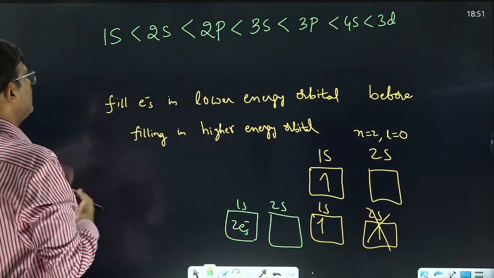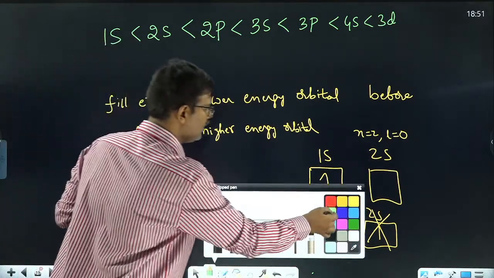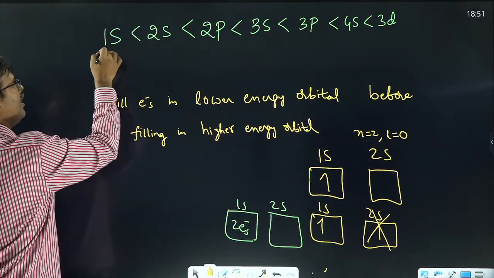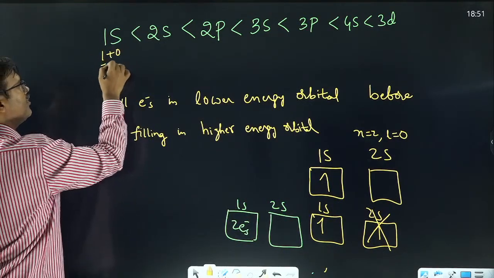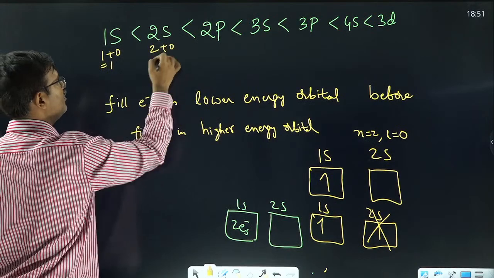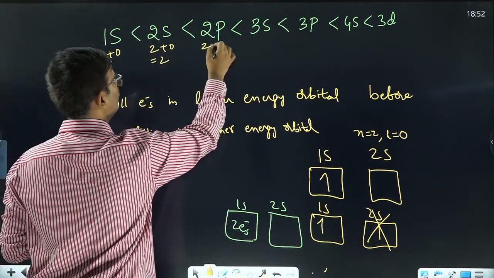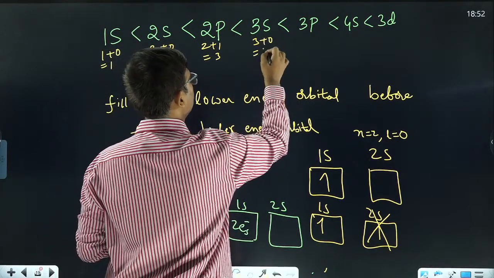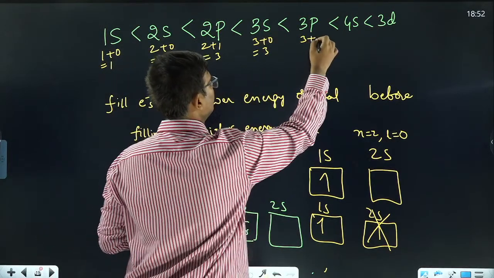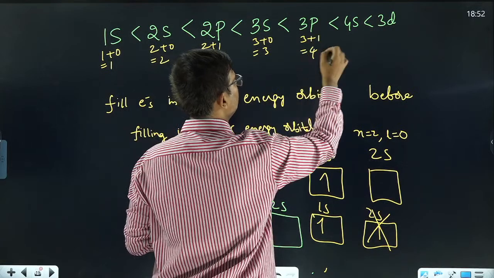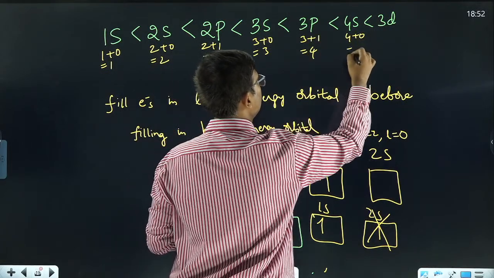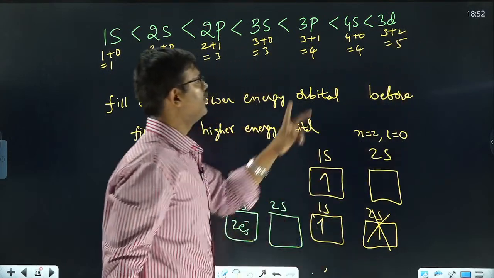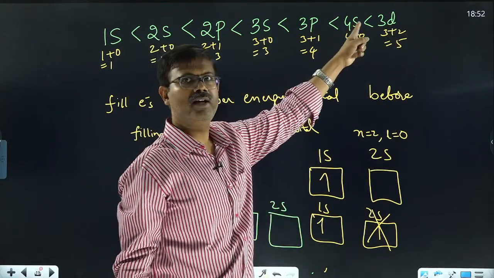Now let's calculate the n plus l value and see whether it is the right order or not. Here n plus l value is what? 1 plus 0, which is 1, 2 plus 0, 2, 2 plus 1, 3, 3s is 3, 3p means l is 1, so 4. 4s and 3d are both 4, but the higher the n value, the higher the energy.